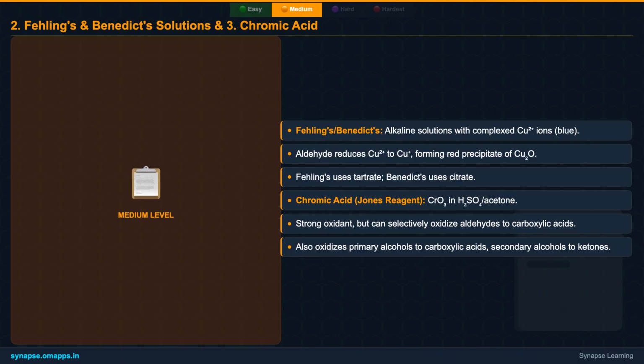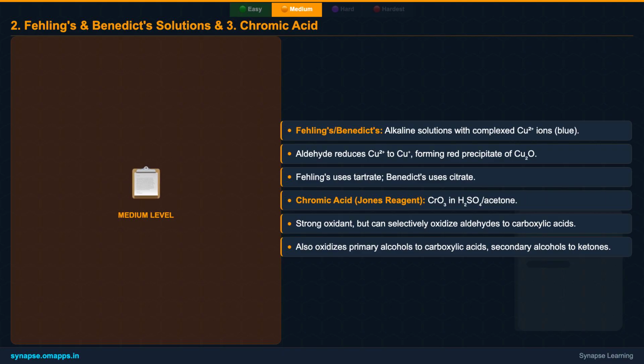Fehling's and Benedict's solutions are another pair of mild oxidizing agents, utilizing copper ions. Fehling's uses tartrate to complex the copper ions, while Benedict's uses citrate. Both solutions start off blue due to the Cu²⁺ ions. In the presence of an aldehyde, these Cu²⁺ ions are reduced to Cu⁺, which then precipitates out as brick-red cuprous oxide, Cu₂O. Again, ketones do not react.